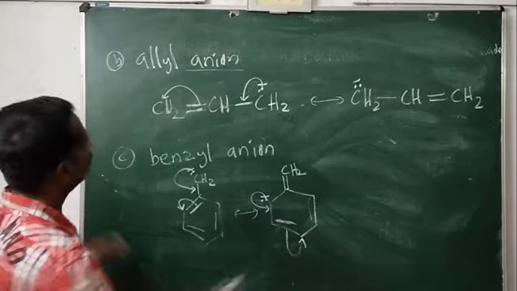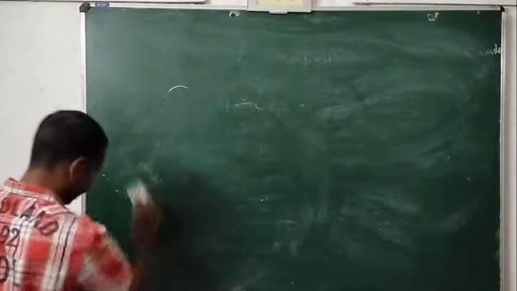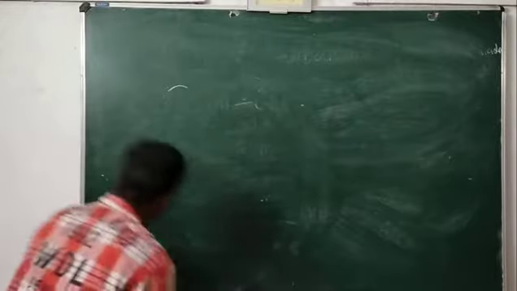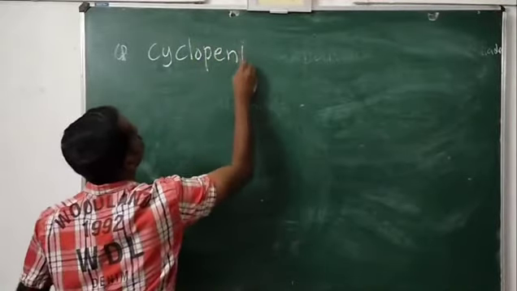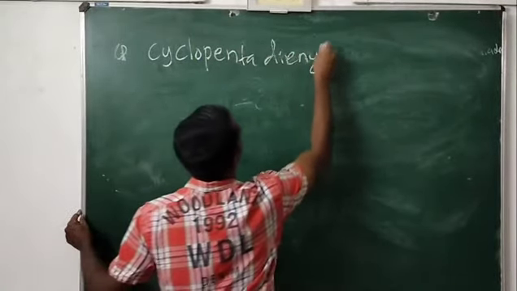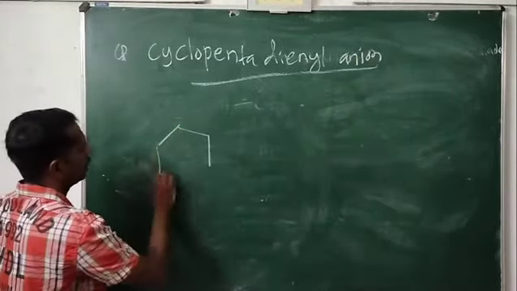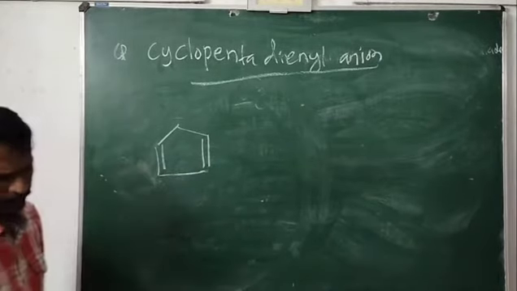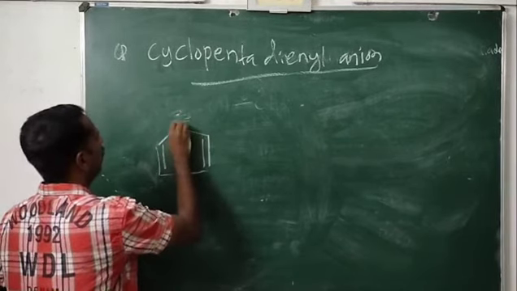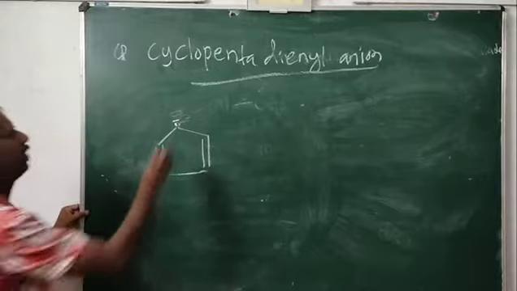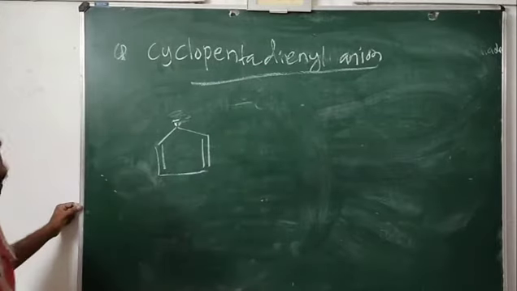Now one more, D, cyclopentadienyl anion, the last one we discuss. Look here. It is like this, and here you can see a pair of electrons, and this carbon has a negative charge. This can also be stabilized by resonance. This is cyclopentadienyl anion. How is it stabilizing?